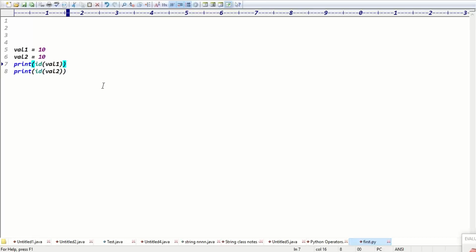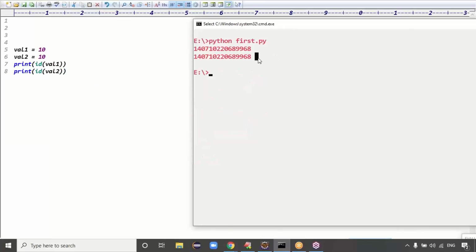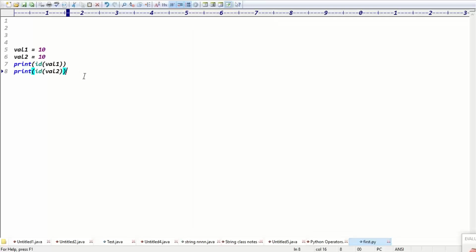Yeah, immutable data always points to the same memory, guys, because in future we cannot do any modification. Then why point to two different memories? So it can point to the same memory. Exactly. Then run this code. We got the same memory address or not? Guys, are you clear? Where we have immutable data with the same values, those variables are pointing to the same memory, right? Exactly, guys.